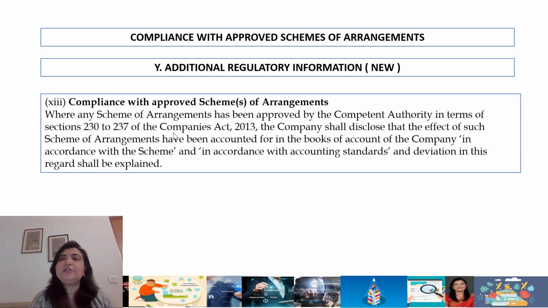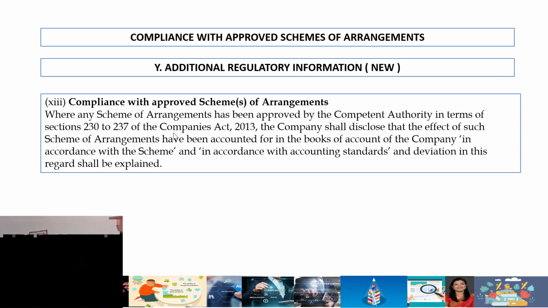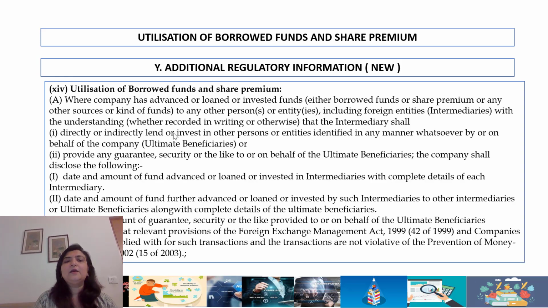Compliance with approved scheme of arrangements. If the company, for example, has gone under section 230 for a compromise or arrangement. Now, if you notice, all the NCLT orders that are passed for section 230 compromise will say that you will implement the scheme and then ensure that your books of accounts reflect the relevant accounting standards for such compromise or arrangement and any deviations. So the requirement to comply with the revision in your accounting framework will also have to be disclosed.